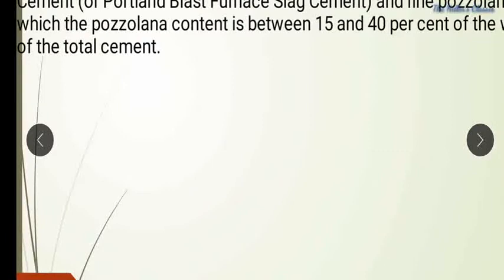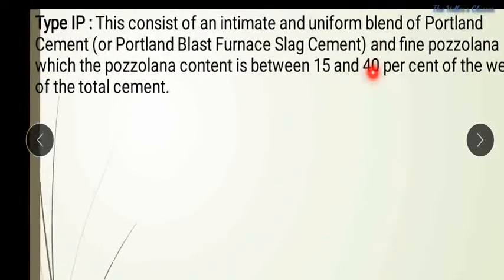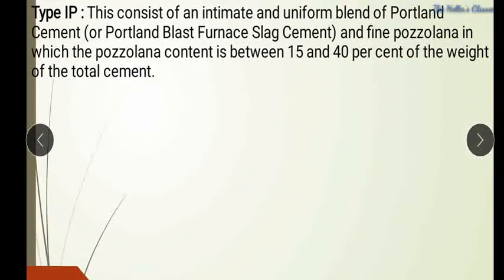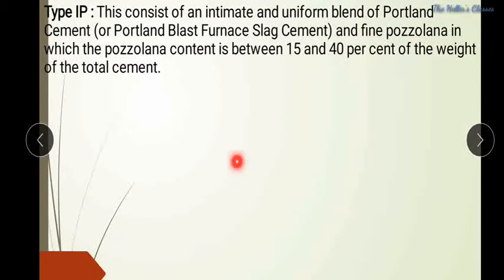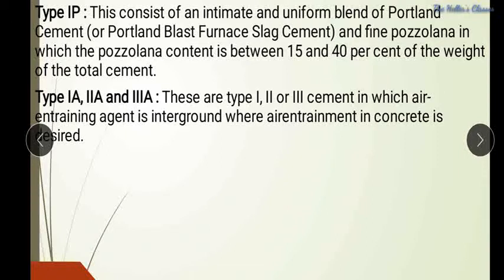And similarly, type IP consists of an intimate and uniform blend of Portland cement and fine pozzolanas, in which the pozzolanas content is between 15 to 40% of the weight of total cement, and this is one of the kinds of Portland pozzolana cement. So that is one of the categories of ASTM, and the name indicated for this is type IP.